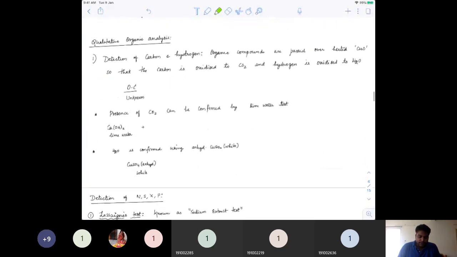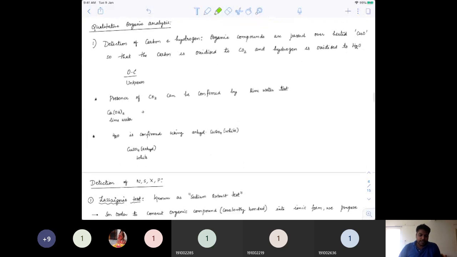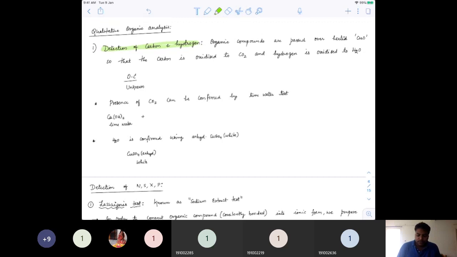So, organic compound analysis. First, detection of carbon and hydrogen. Organic compounds are passed through heated cupric oxide so that carbon is oxidized to carbon dioxide, and hydrogen is oxidized to H2O.